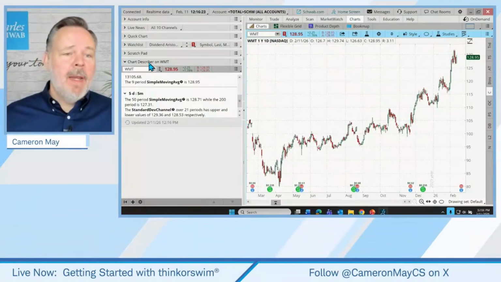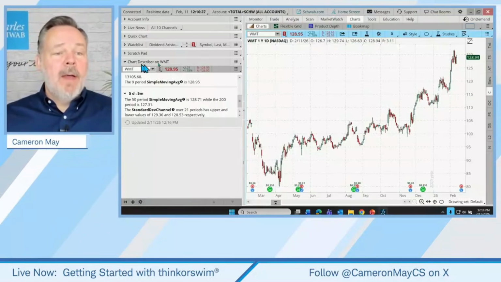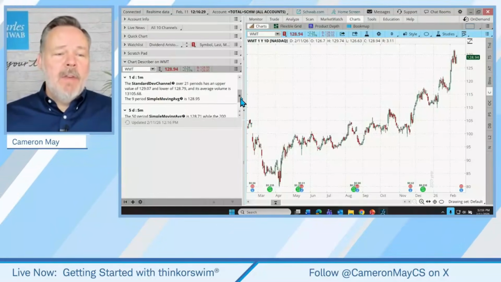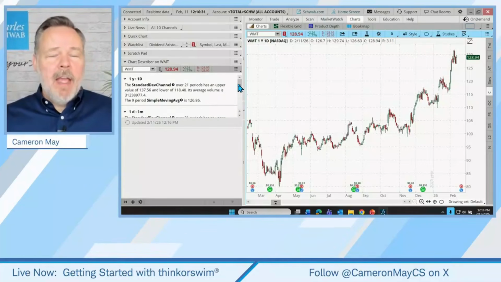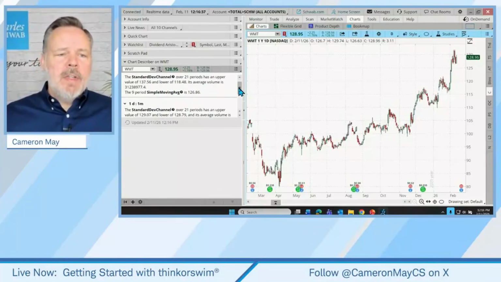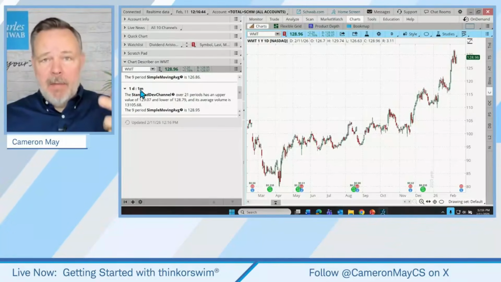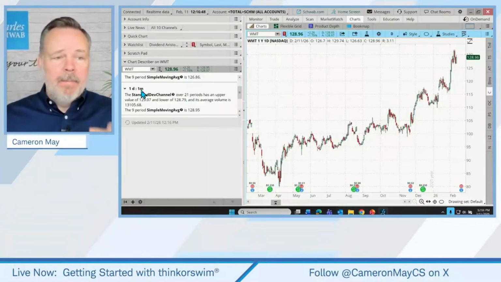All right, everybody, let's get back to the discussion here. I suppose one final thing I'll note about the Chart Describer is that whatever the shortest time frame is, and there can be other securities, other symbols where it uses different default time frames, but whatever the shortest time frame is, in this case, it's the 1-day, 1-minute time frame, that's how often this will update. So it can bring us up to speed on potential new developments on the chart.